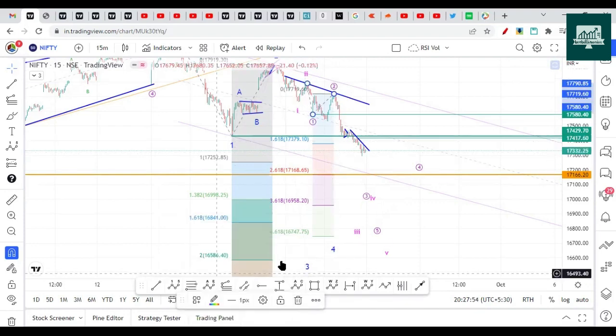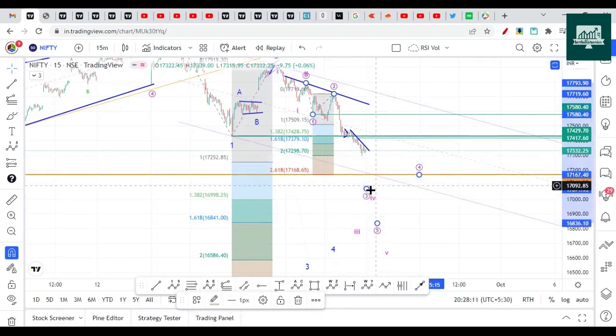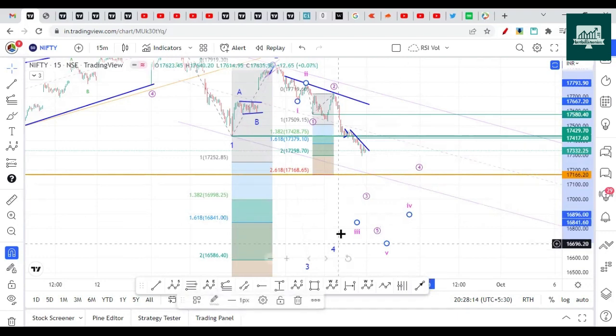Let me get that in third wave. So next, even it has crossed 17,300, which is 200% extension. So next level is around 17,168. So if it opens gap down, it could find support near here and give a small pullback as the fourth wave. Let me take it downside so that it will be clear.